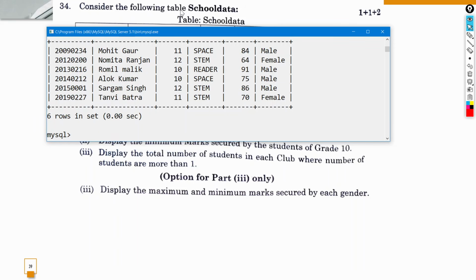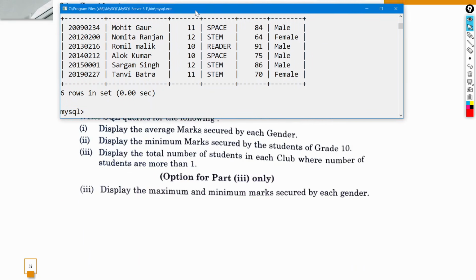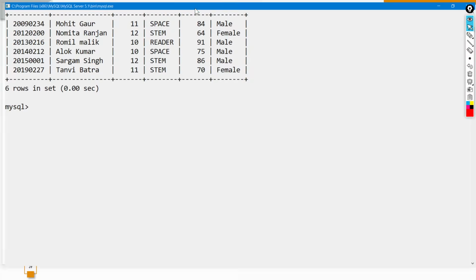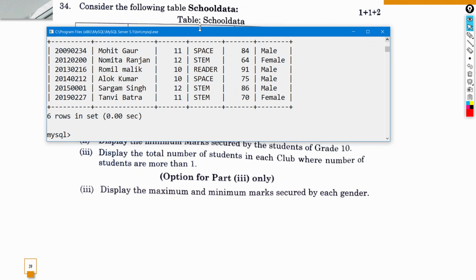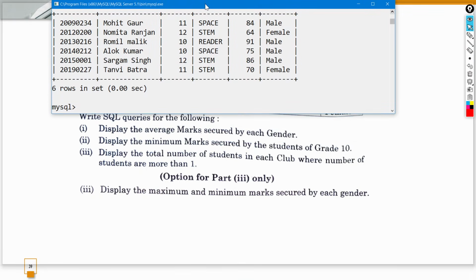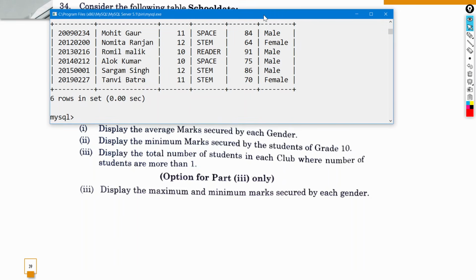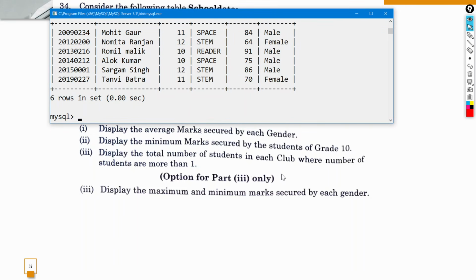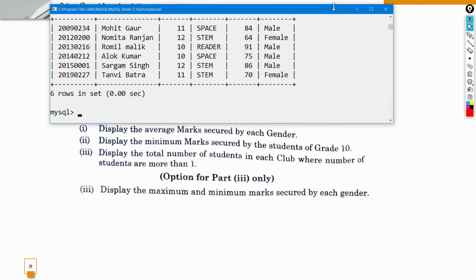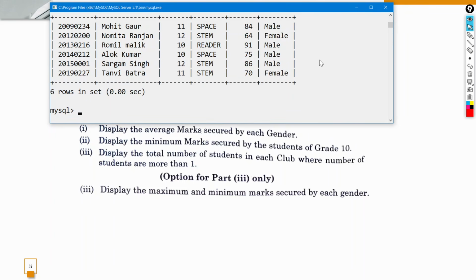So this is my table school data. So ये हमारा table already मैंने बना रखा है. Then we have to write the command on the basis of this particular thing. So we have to write SQL for the following. We have to display the average marks secured by each gender. तो हर जेंडर में कितने मैक्सिमम मार्क्स सिक्योर किए हैं वो हमें देखना है.